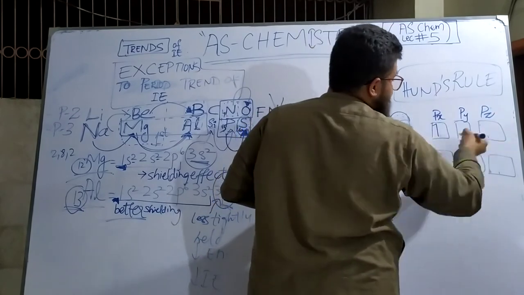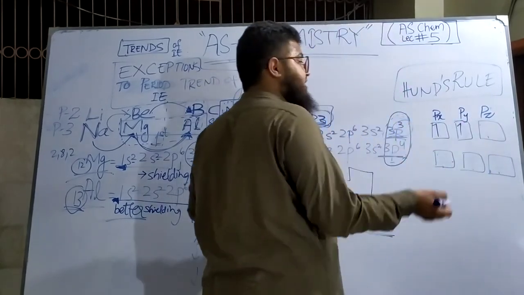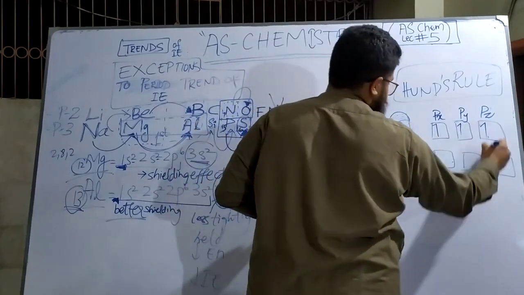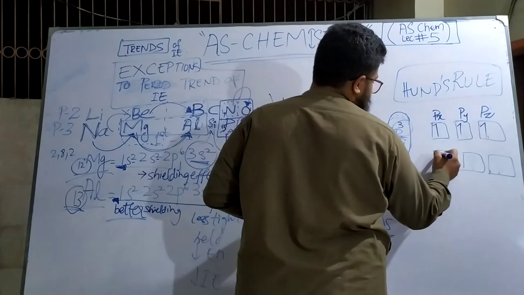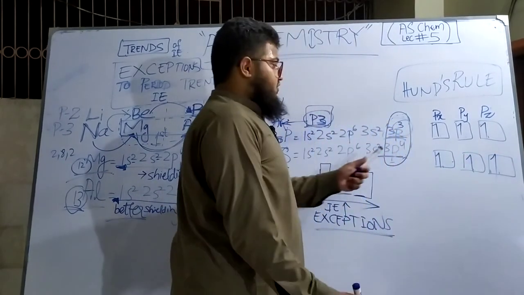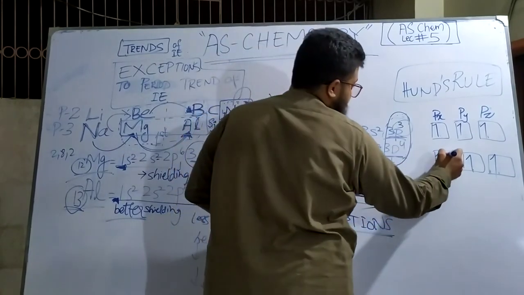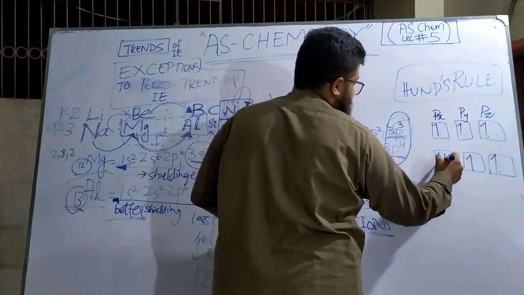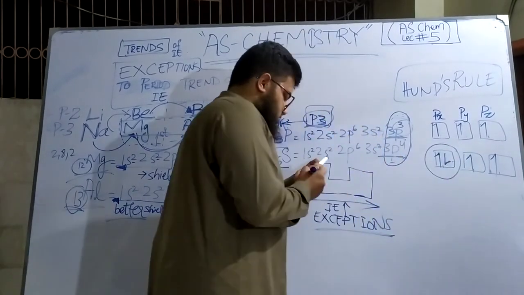It will go and take the free position. And then the last electron will also take a free position. In this case, the first 3 electrons will take all the 3 orbitals. Now for the 4th electron there is no space left, so now pairing would occur, and so a pair of electrons is formed.